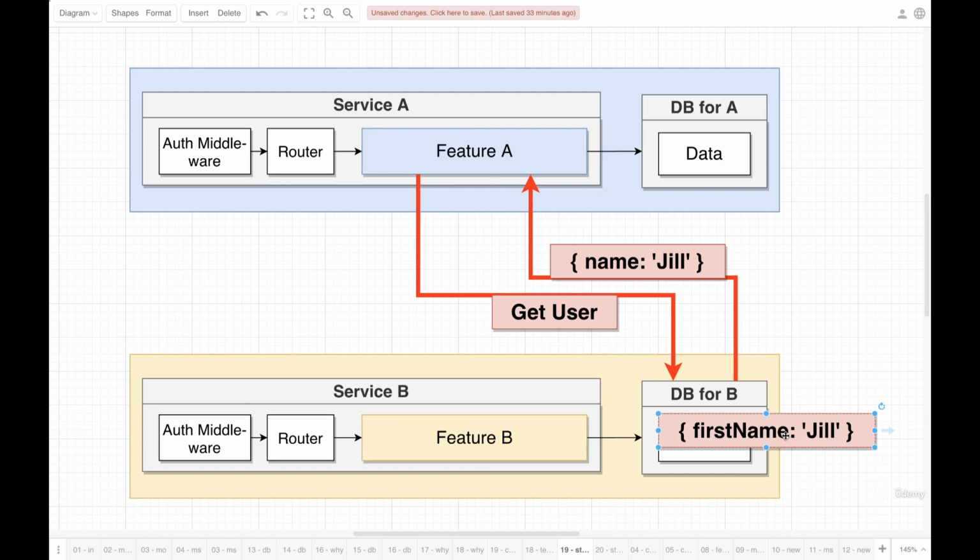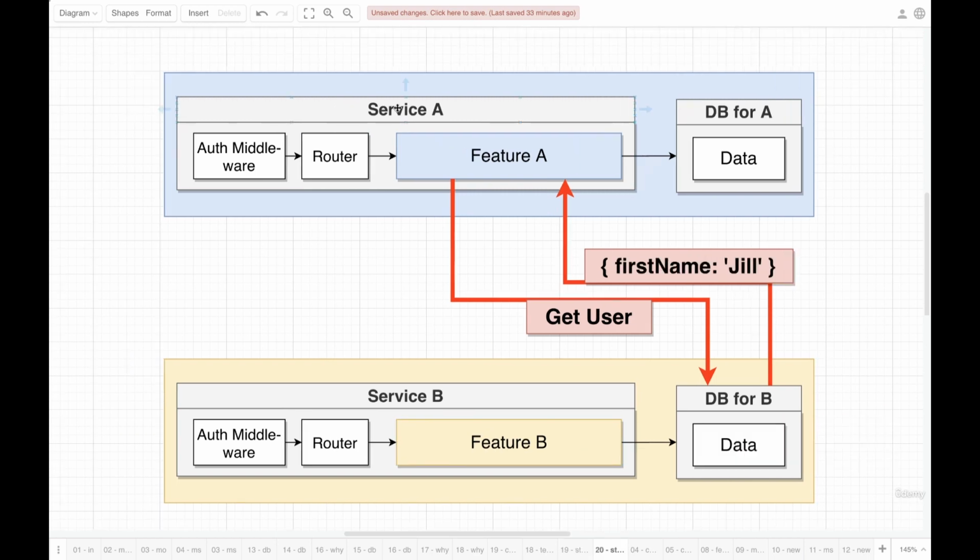If that were to happen, then the next time that service A makes a query down here, they're going to get back an object that has first name. Service A was probably not configured to expect that. And so now we might start to have some issues start to arise in service A. All because we rely upon a database located in a different service, and that second database is having a change at some point in time.